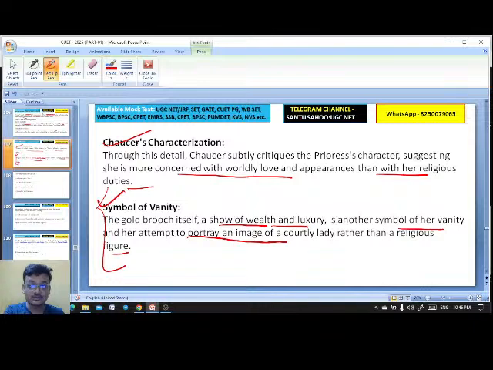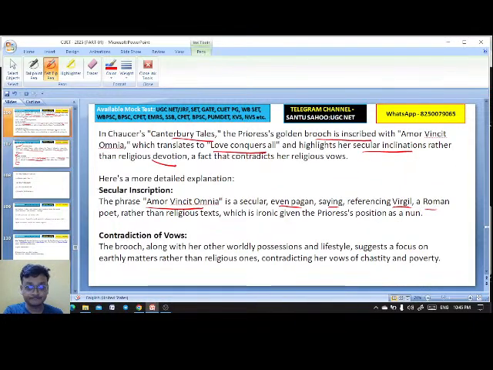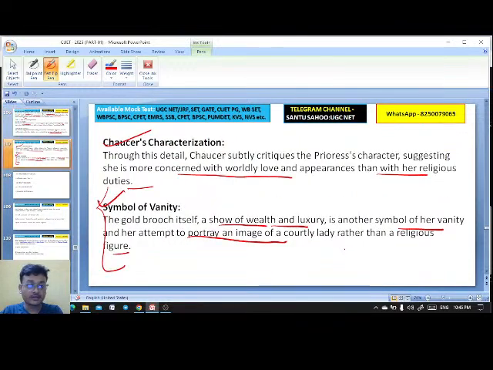Chaucer is actually criticizing the Prioress's character here. Her lifestyle is contradicting her vows of chastity and poverty. It's ironical.